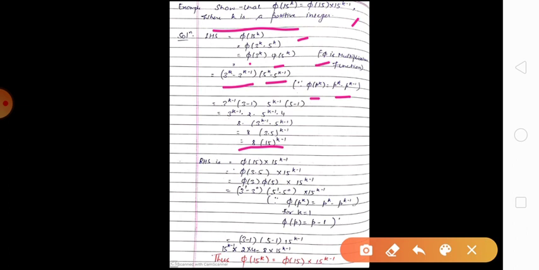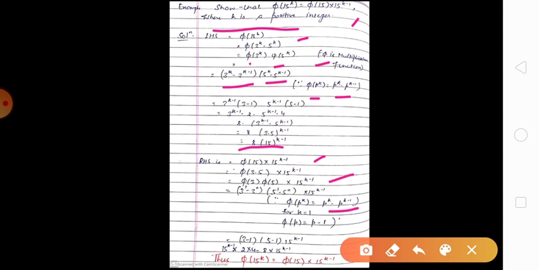Now consider the right hand side. Right hand side is phi 15 into 15^(k minus 1). Phi 15 is phi 3 into 5, and now GCD of 3 and 5 is 1, and phi is a multiplicative function. Therefore phi 3 into 5 is phi 3 into phi 5. Phi 3 is 3 minus 1. Using this result again, we know phi p^k is p^k minus p^(k minus 1).